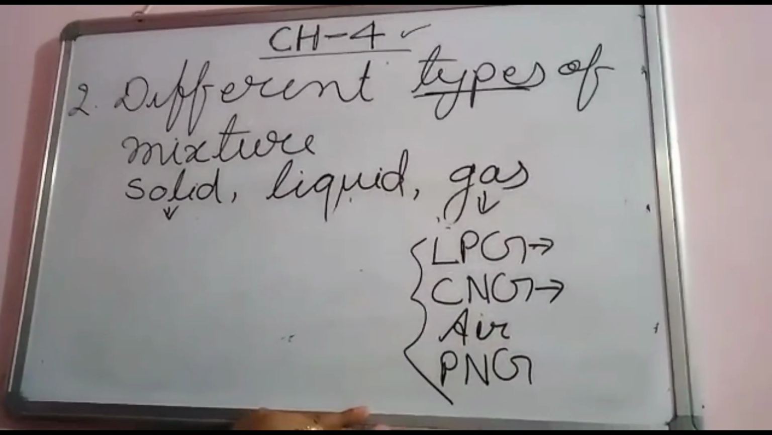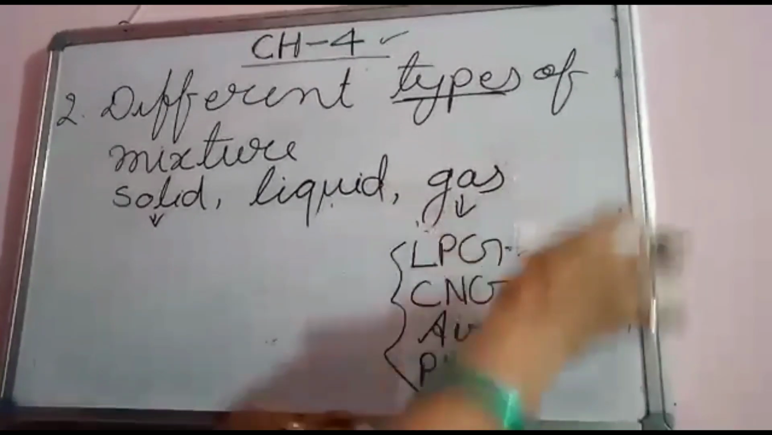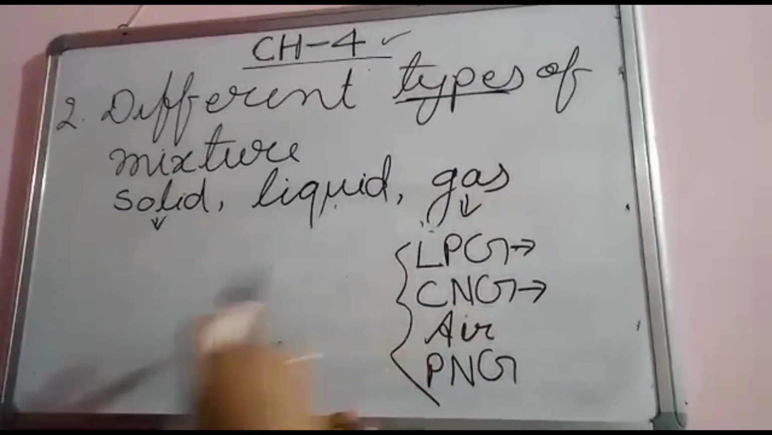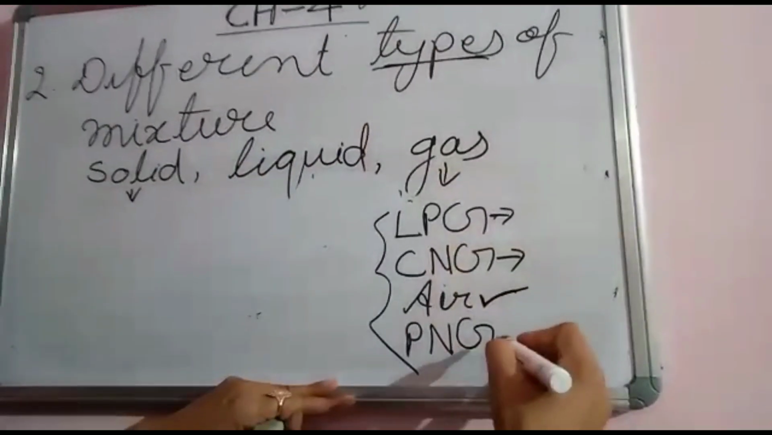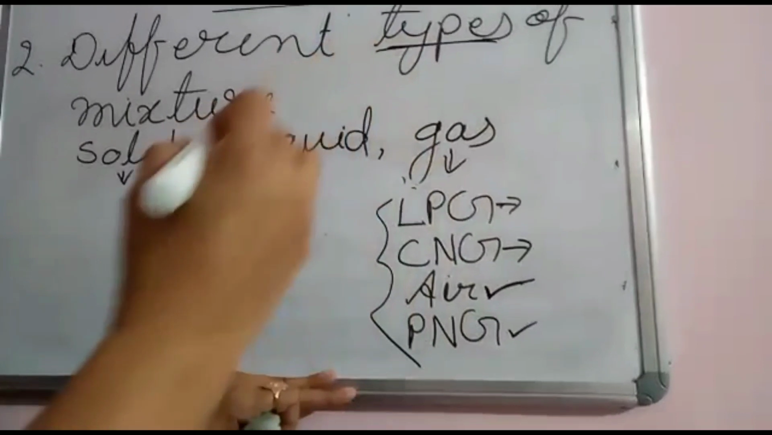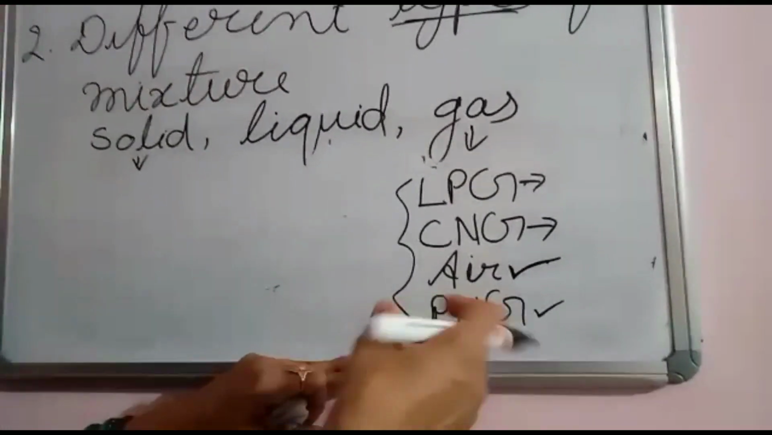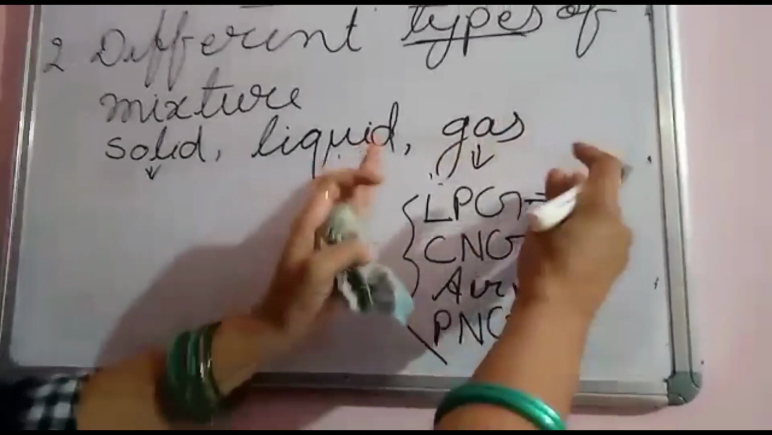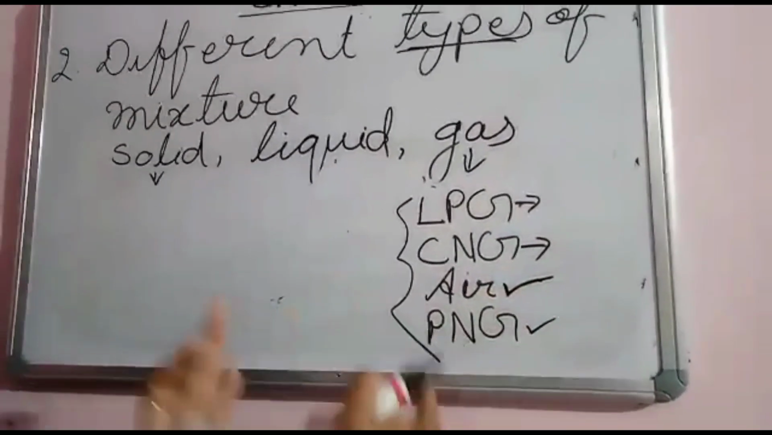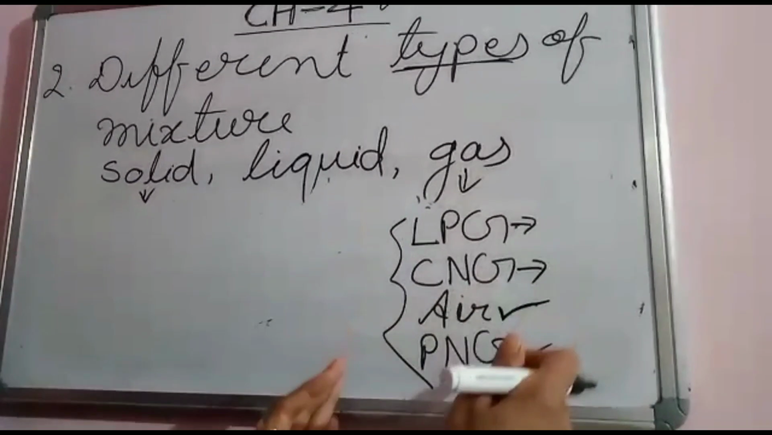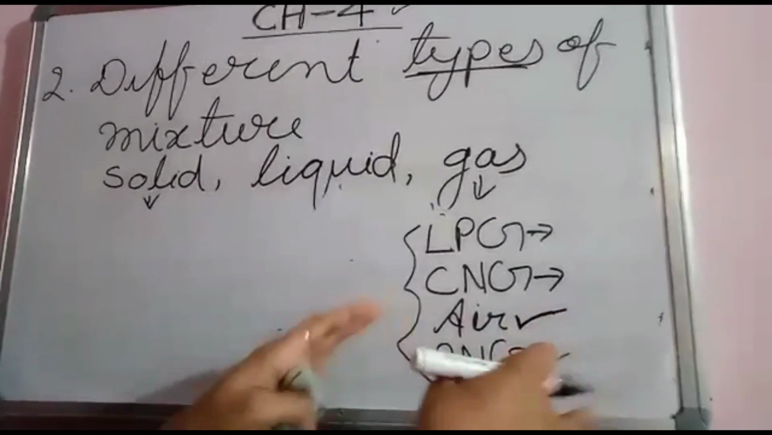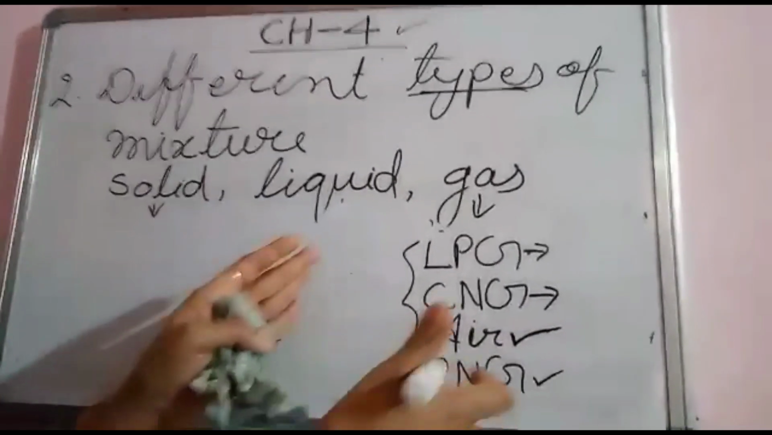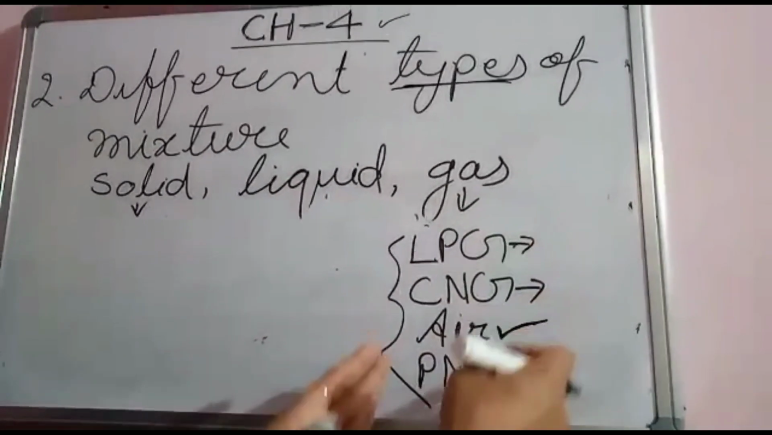You will study this in the higher classes, so I am not discussing the composition of LPG and CNG. You know the composition of air very clearly, very easily. PNG is also made by the combination of different materials. All these mixtures, LPG, CNG, air and PNG, are gaseous mixtures. They have different components, but you will study those in the higher classes, so I am not discussing the components of these gaseous mixtures.